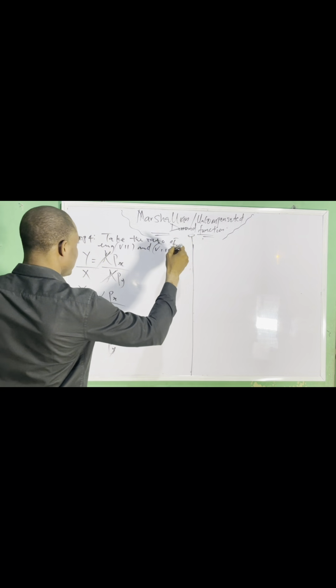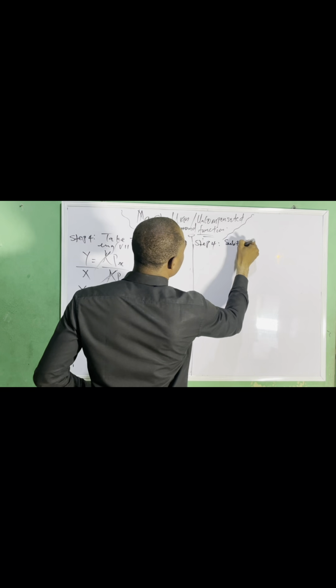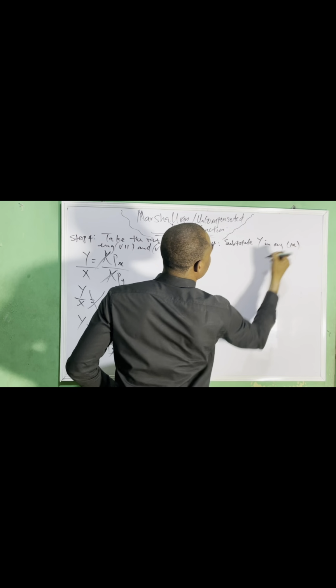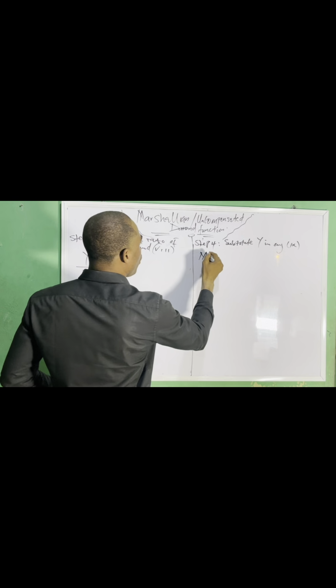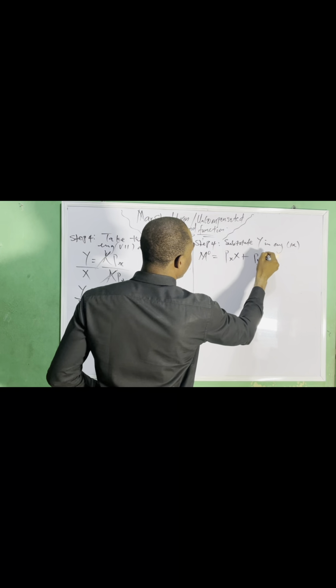The next step is step 5: substitute y in equation 9. And what is equation 9? Equation 9 is MO equals pxx plus pyy.